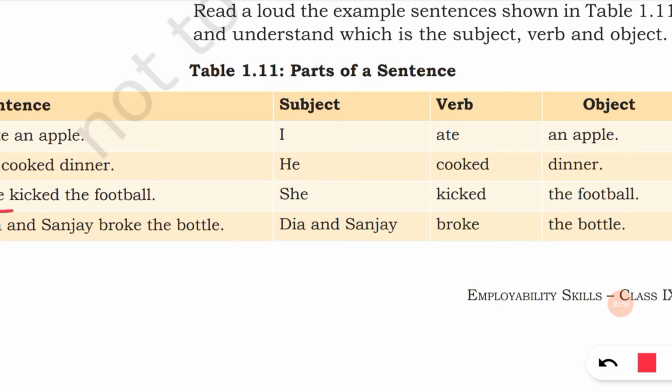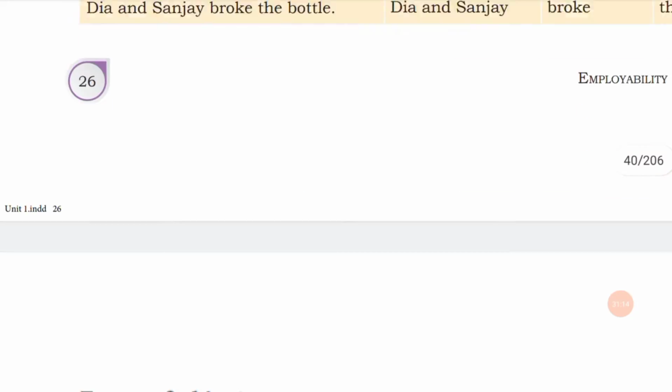Next is, she kicked the football. She is the subject, kicked is the verb, the football is the object. Then Diya and Sanjay broke the bottle. Diya and Sanjay are the subject, broke is the verb, and the bottle is the object.